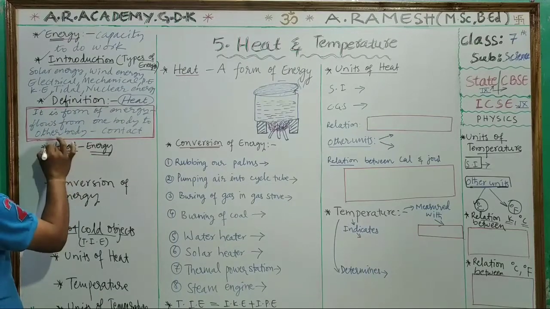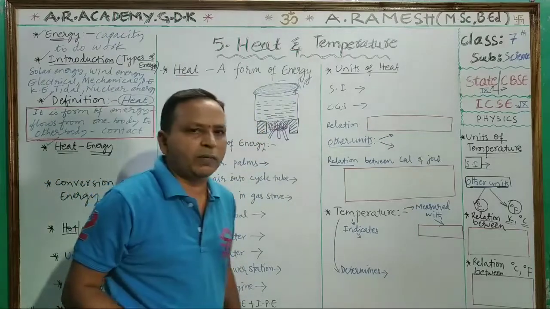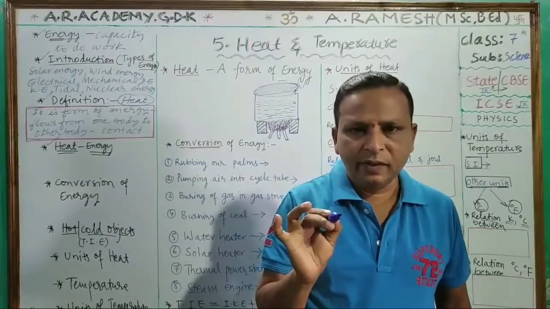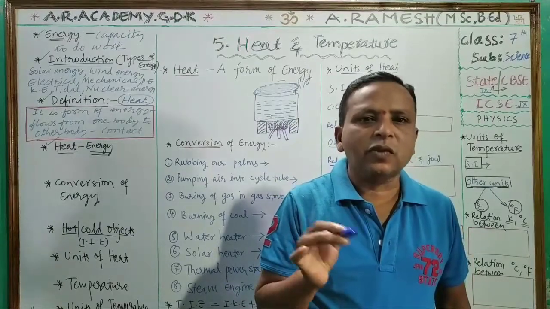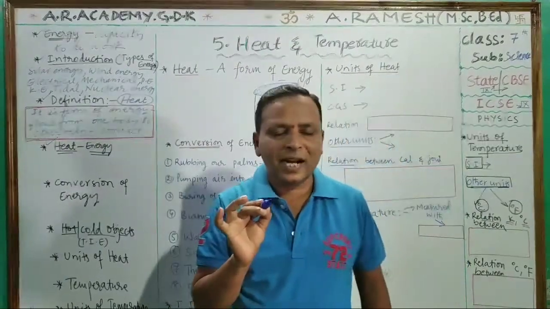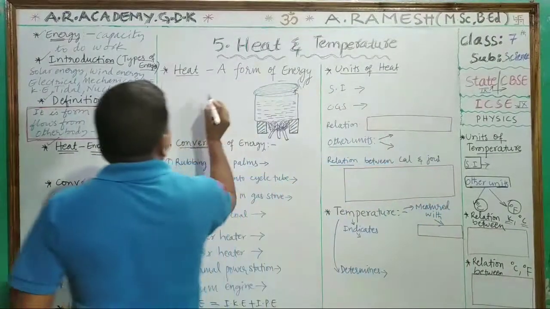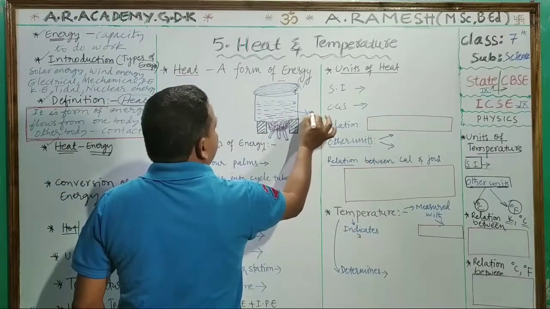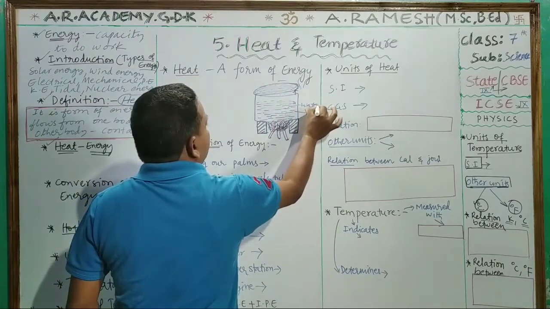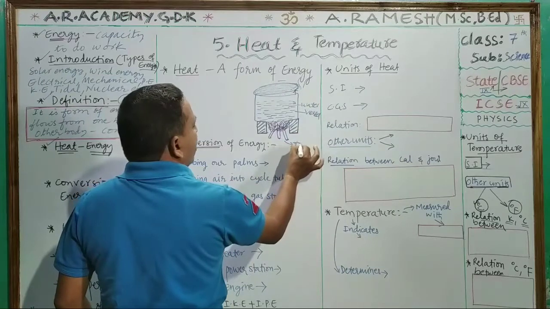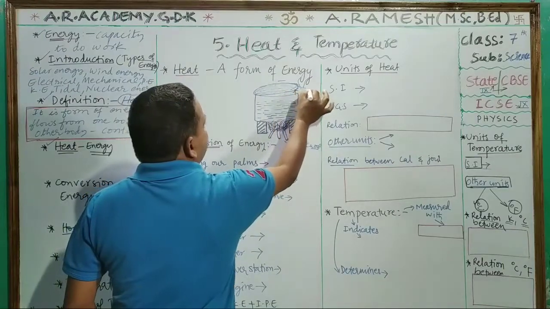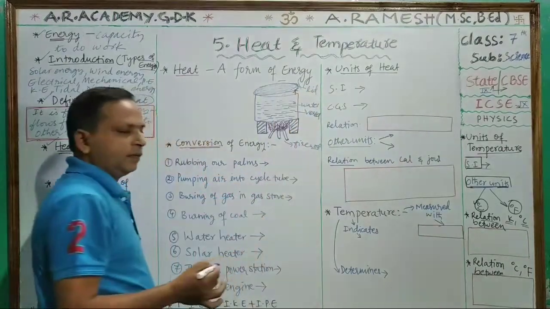Now, heat is a form of energy. How can you say heat is a form of energy? First we discussed that capacity to do work is called energy. In the same way, heat is also one of the energies, because it can do some work. How does it work? Let us understand with a small activity. Look here, children. This is a vessel. In this, some water is there. This is firewood, and this is a lid. I kept one lid. Understand, children?